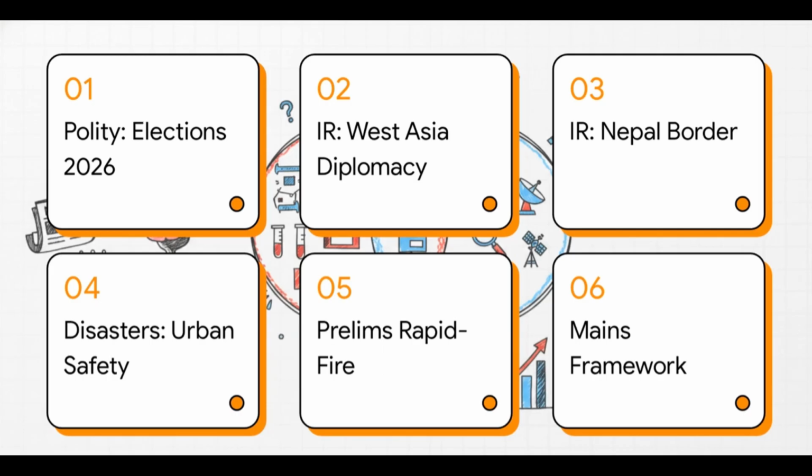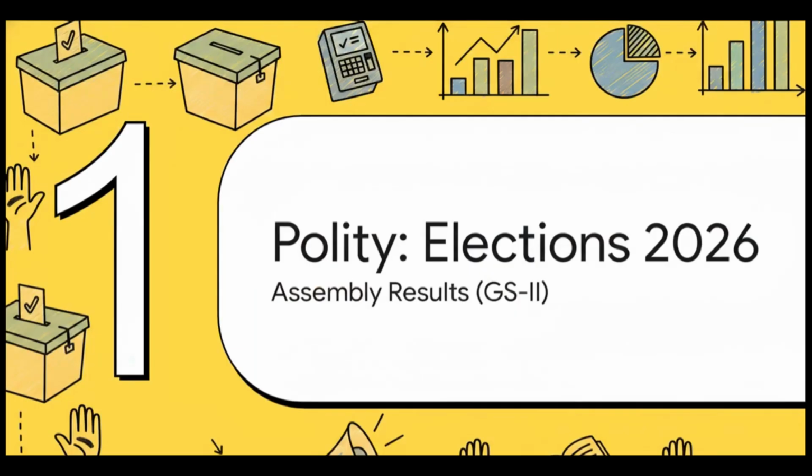We're covering polity with the 2026 Assembly elections, international relations, focusing on West Asia and Nepal, urban disasters, and then wrapping the whole thing up with a prelims rapid fire and a mains framework. Section 1. Polity. Assembly Elections 2026.